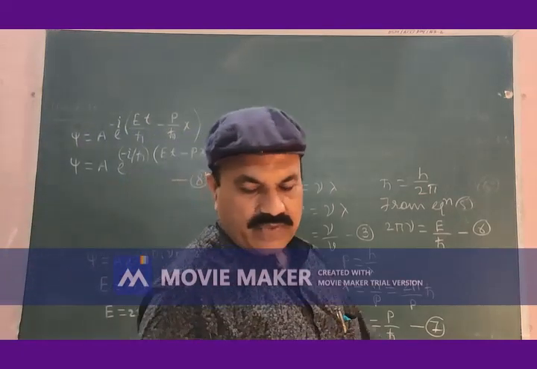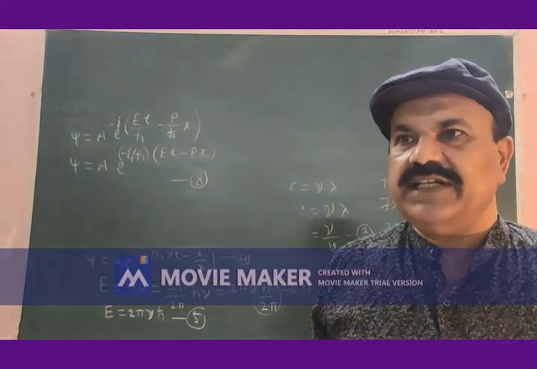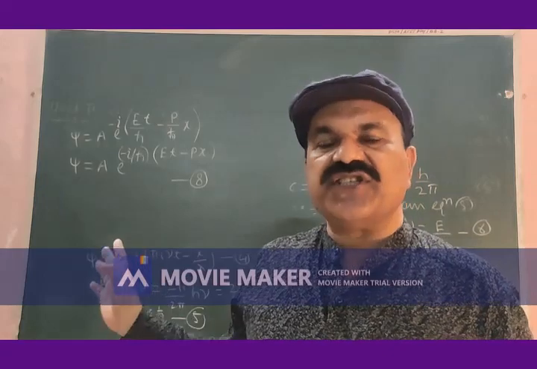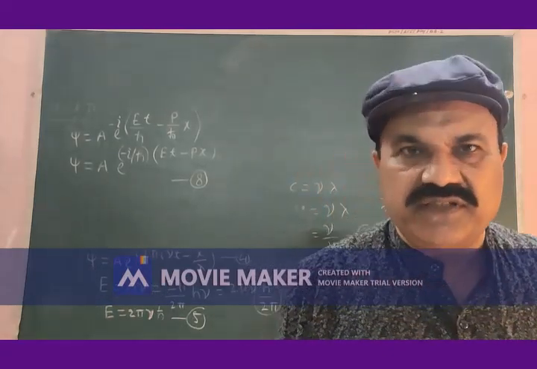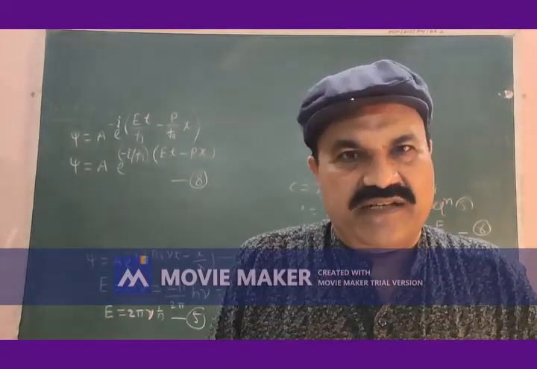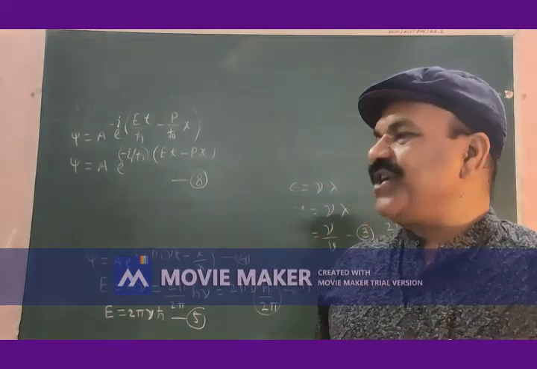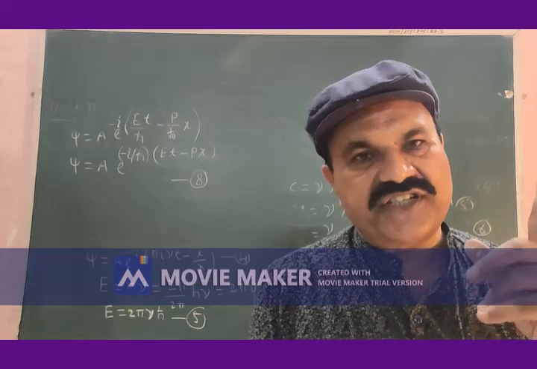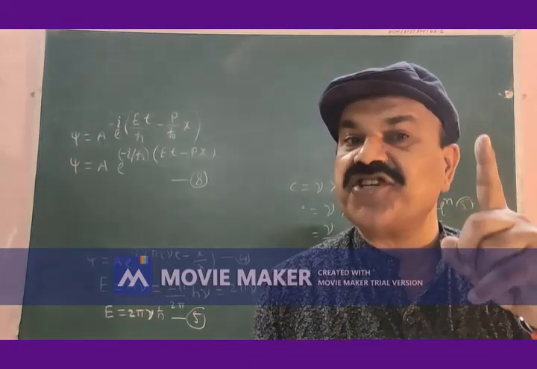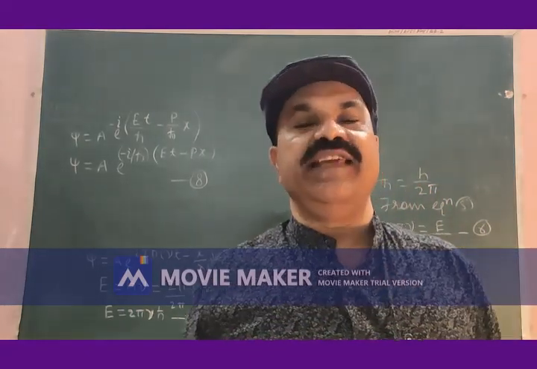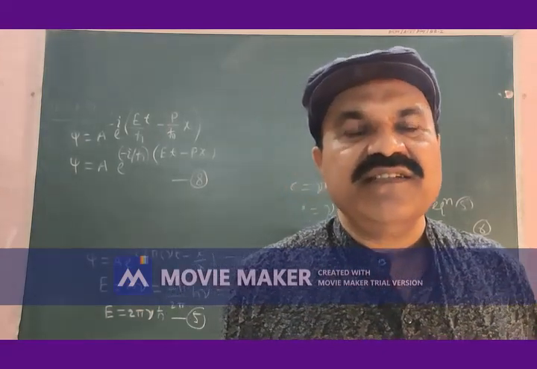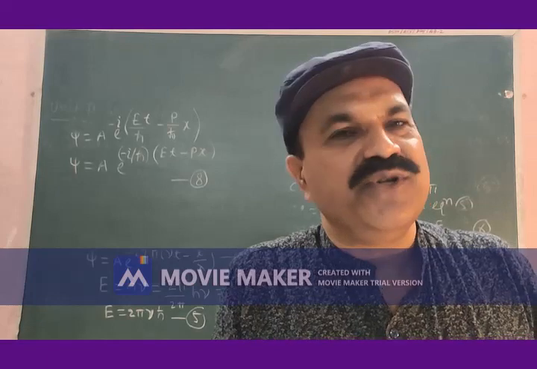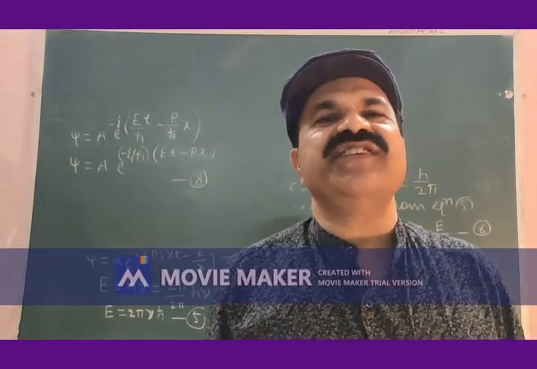So we have written the equation for the wave function psi associated with a particle in motion by equation number 8. Equation number 8 is just similar to equation number 1 we wrote earlier. What is equation 1? Psi is equal to A e to the power minus i omega into the bracket t minus x divided by.